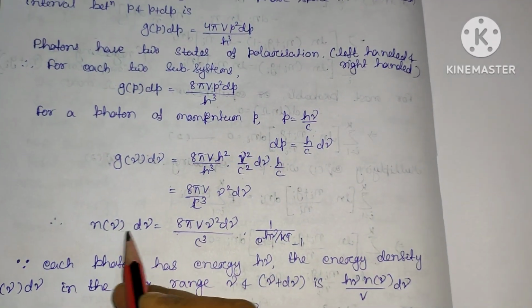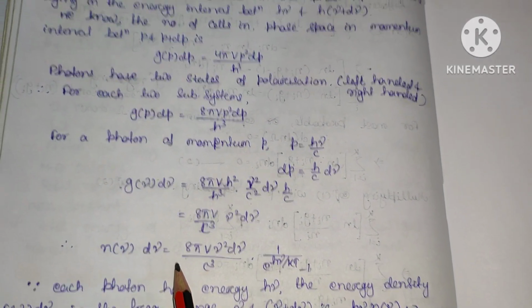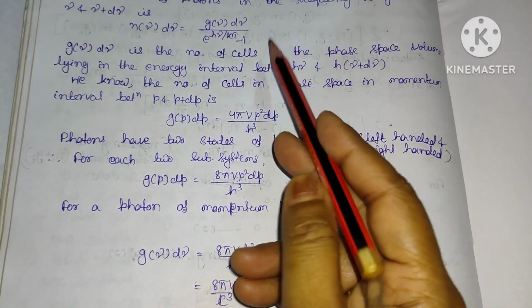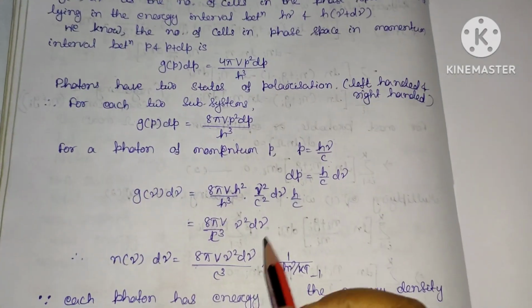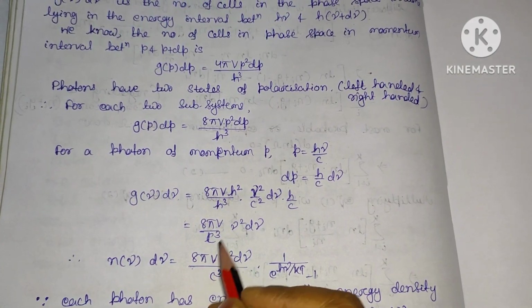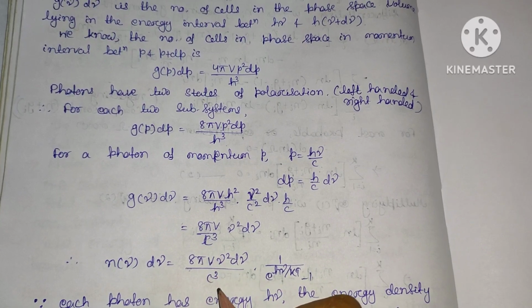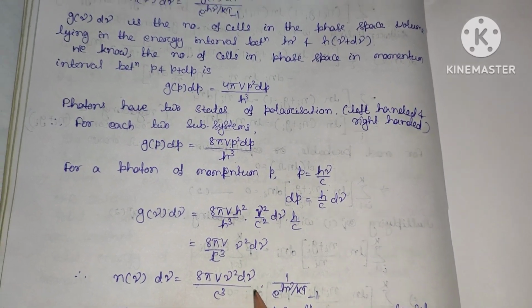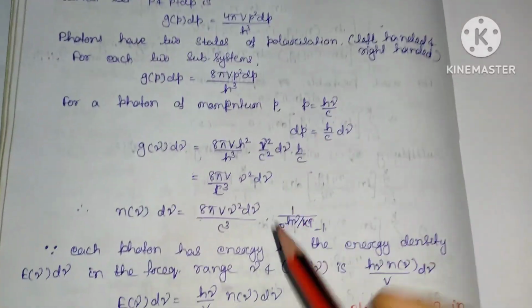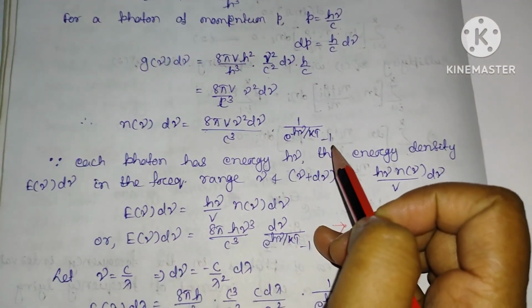So the N of nu d nu will be equal to g of nu d nu, that is 8 pi V divided by c cube into nu square d nu into 1 by exponential h nu by kT minus 1.